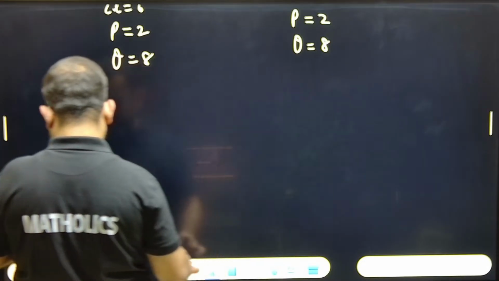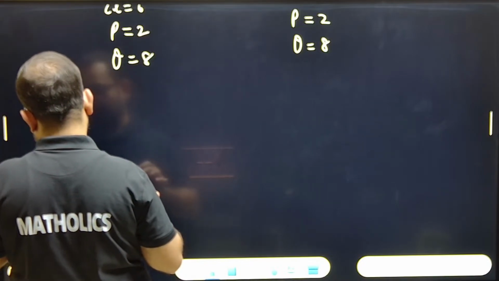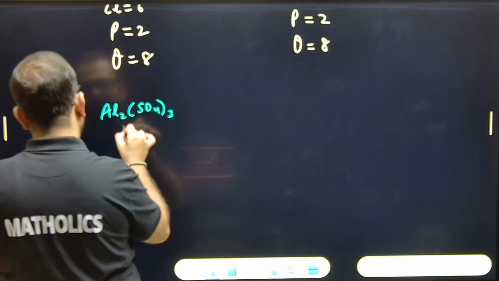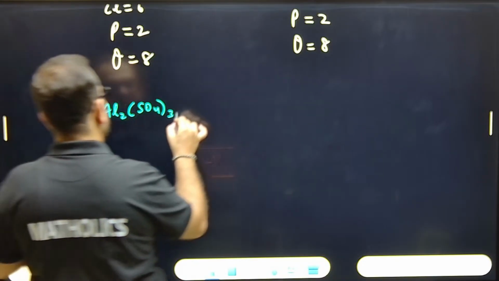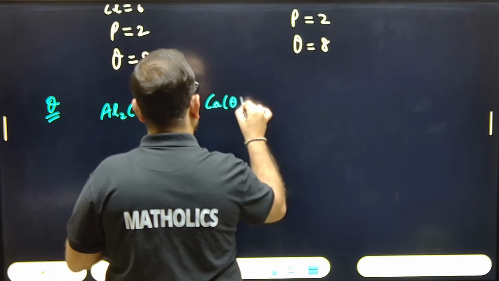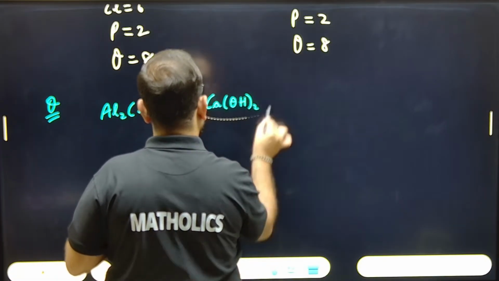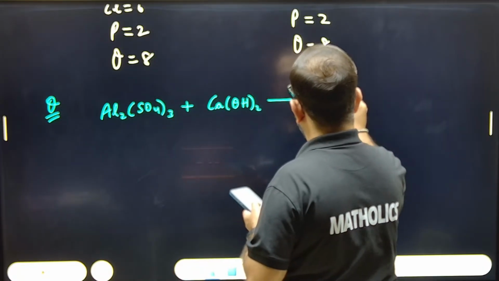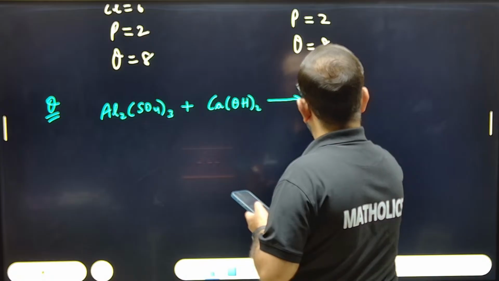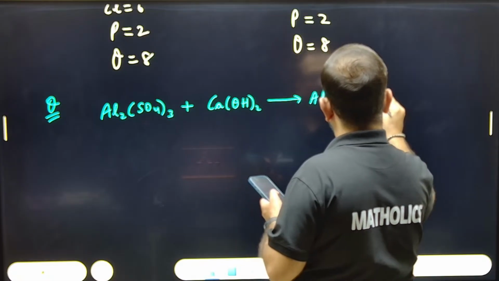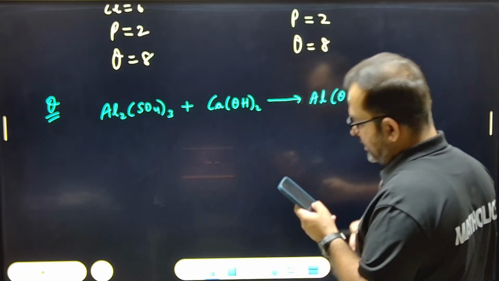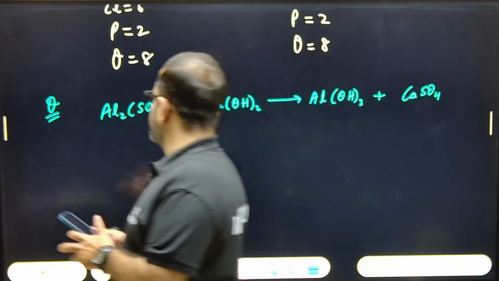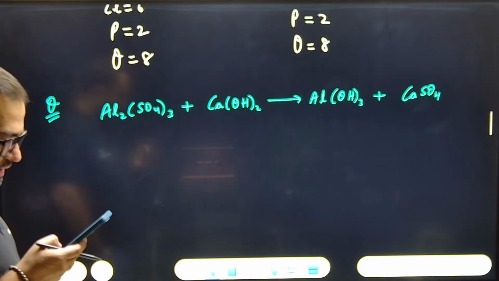Okay, so here is the question. Al2(SO4)3. Name of this compound, tell me in the comments. Al2(SO4)3 plus Ca(OH)2 gives Al(OH)3 plus CaSO4. Okay, Al2(SO4)3 plus Ca(OH)2 gives Al(OH)3 plus CaSO4.